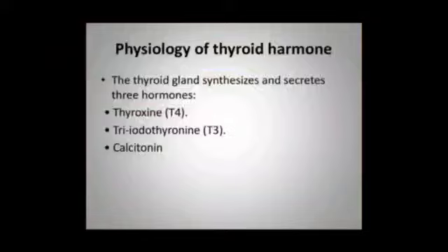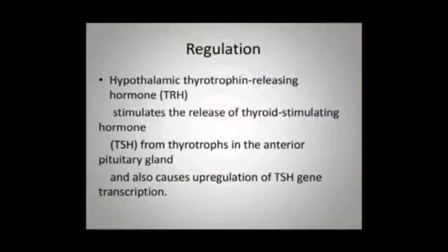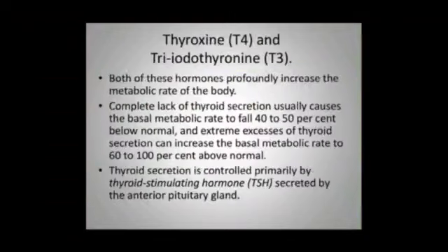Coming to the physiology of thyroid hormone. The thyroid gland synthesizes and secretes 3 hormones: T4, T3 and calcitonin. From the hypothalamus, thyrotropin releasing hormone is secreted, which stimulates the release of thyroid stimulating hormone from the anterior pituitary, and also causes upregulation of TSH gene transcription. T4 and T3, both these hormones profoundly increase the metabolic rate of the body.